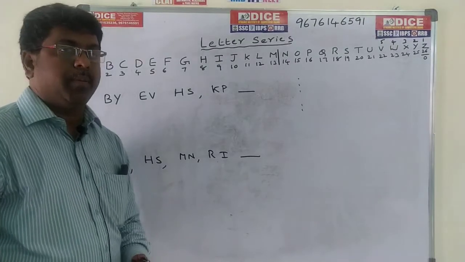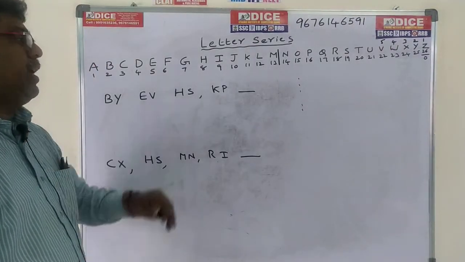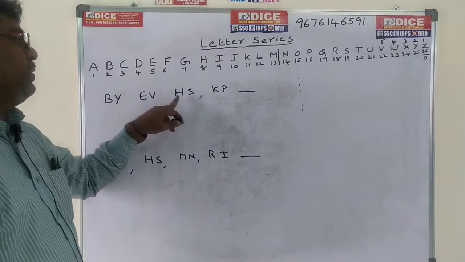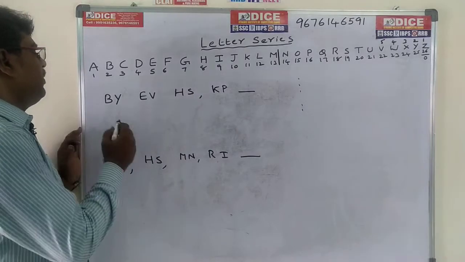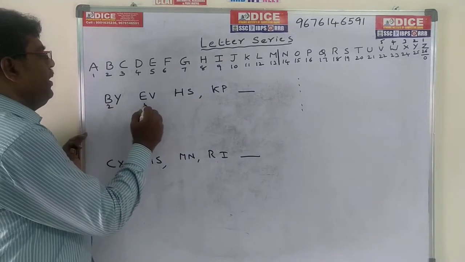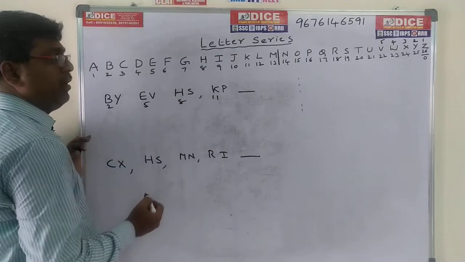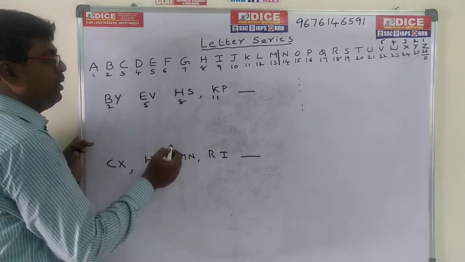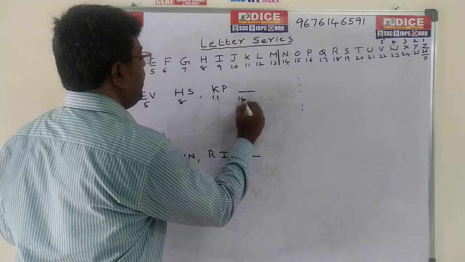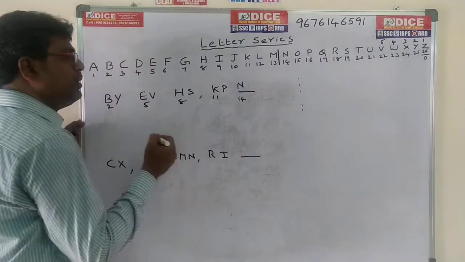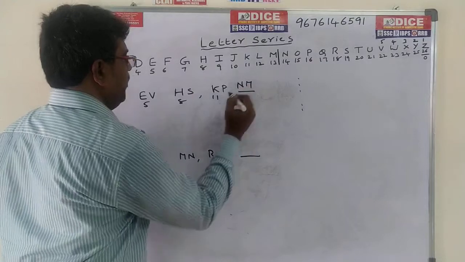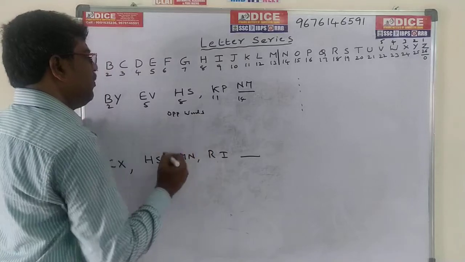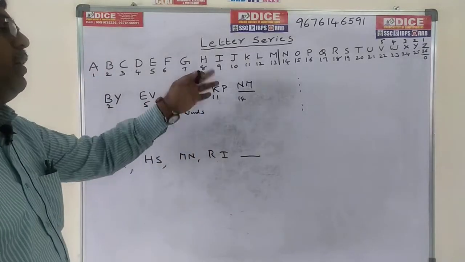Now come to some other problems. BY, EB, HS, KP. If you observe these letters, these are nothing but opposite words. Boy, Lov, Hyderabad, second word Kukatpally, and so on. The first letters are B 2, E 5, H 8, K 11. The difference is 3 every time. 11 plus 3 is 14. 14 means the value is N. For N, the opposite word is M.